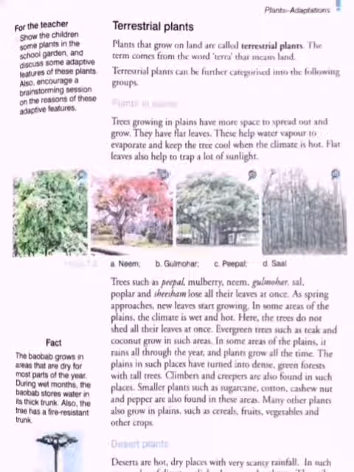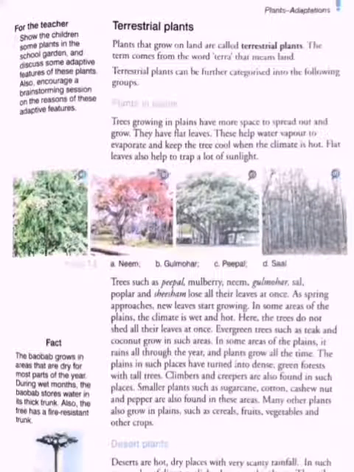In some areas of the plains, the climate is wet and hot. Here, the trees do not shed all their leaves at once. In some areas of plains where the climate is wet and hot, the trees do not shed their leaves at once. There are evergreen trees also, like teak and coconut, that grow in such areas. They do not shed their leaves at once.